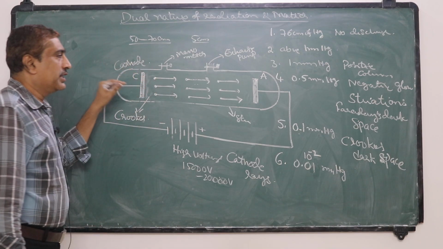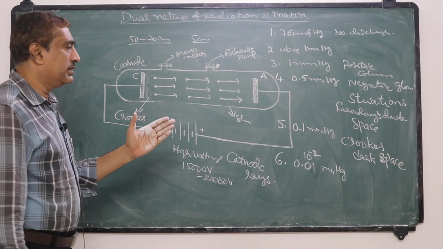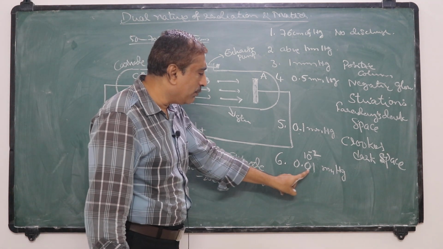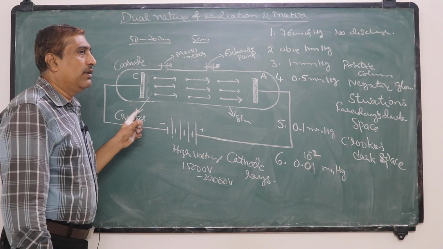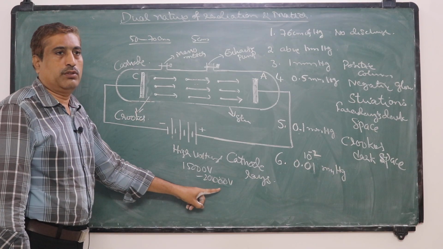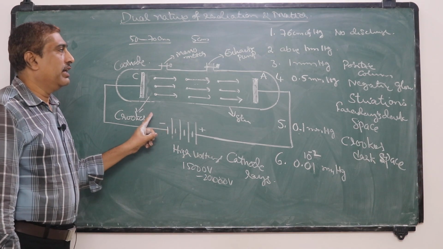In a discharge tube, electrons are produced when the pressure is about 0.01 mm of mercury and the voltage is about 15,000 to 20,000 volts. So this was the discovery of electrons.